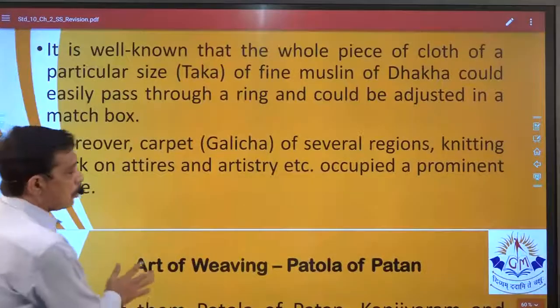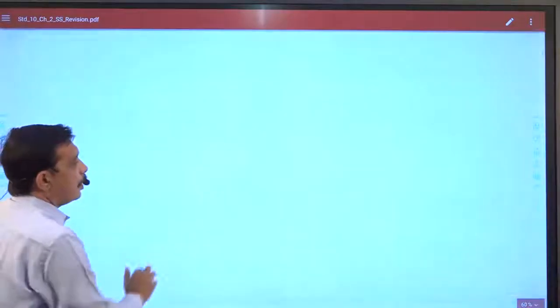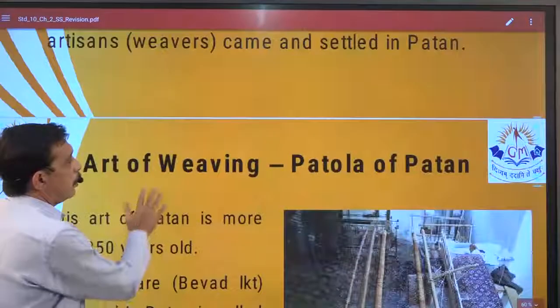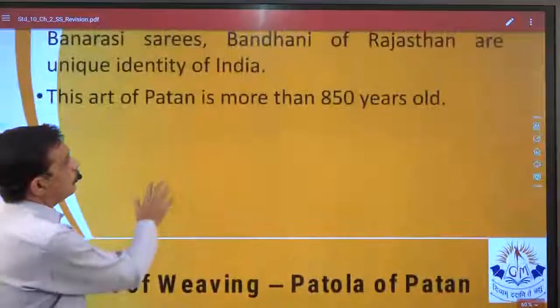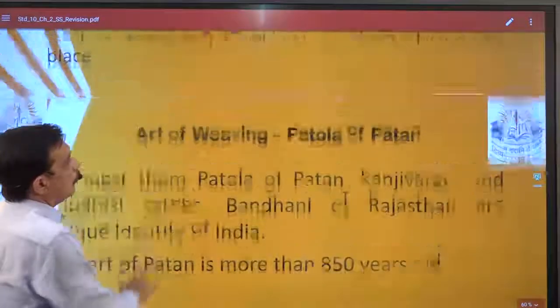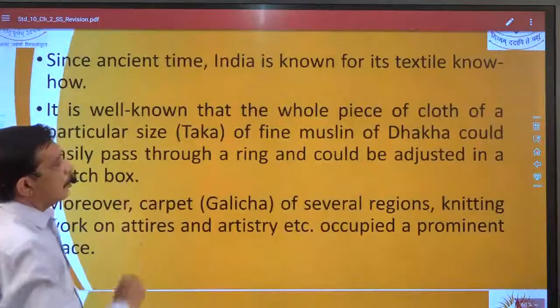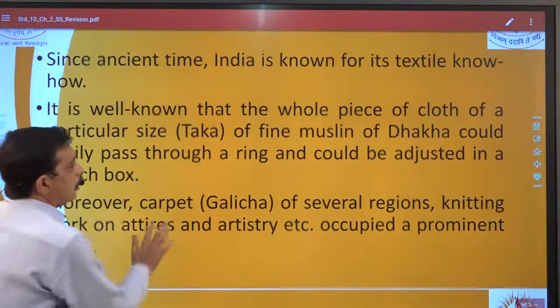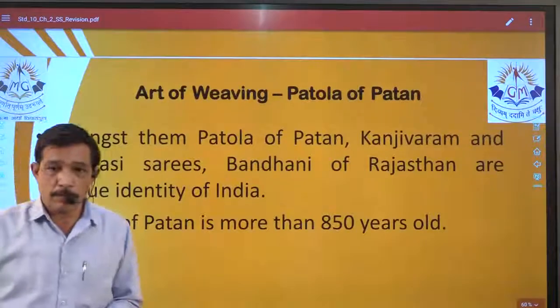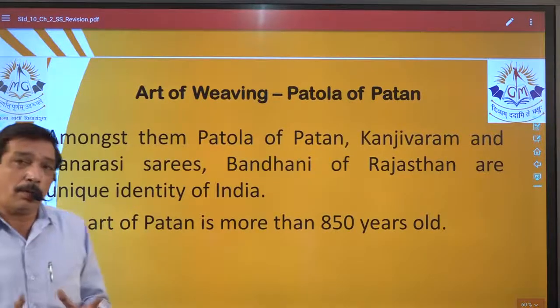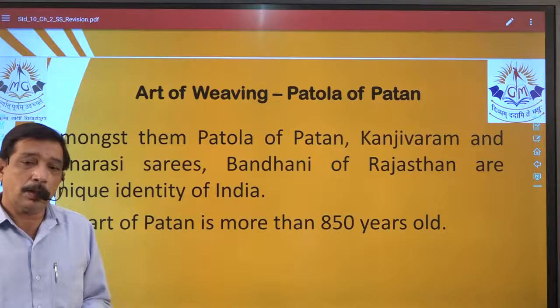Carbon garbage is okay, no point over there. No point over here. Now Patola pattern. Yes, the art of weaving, we have already done that in the 3-mark question.